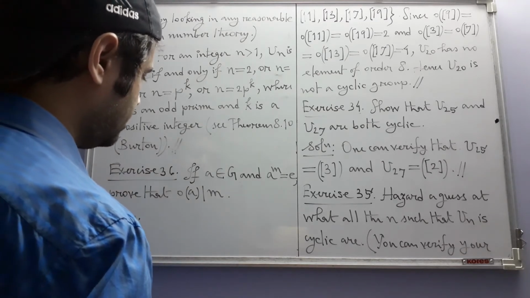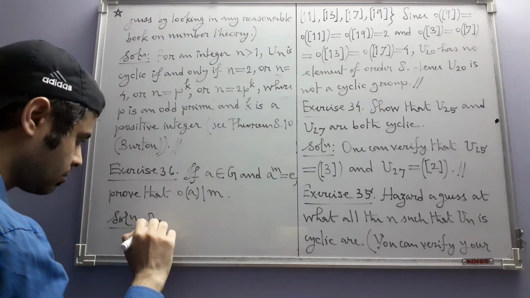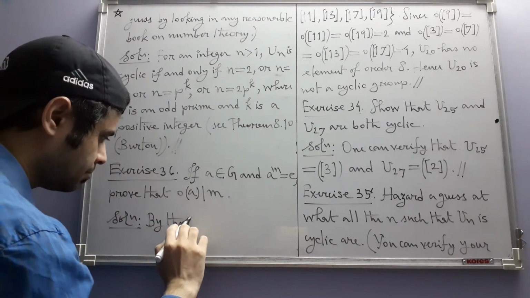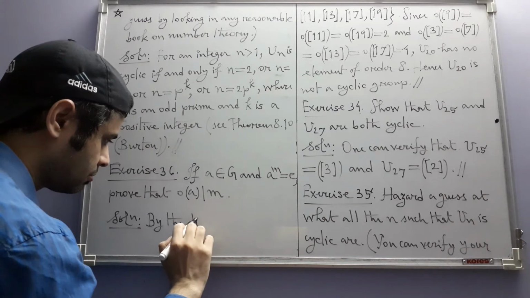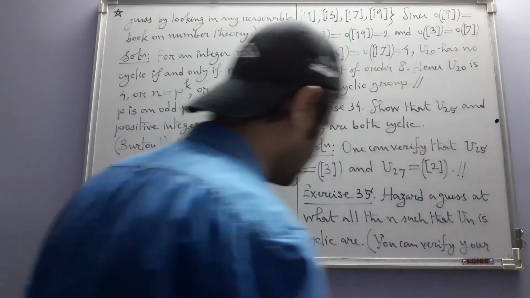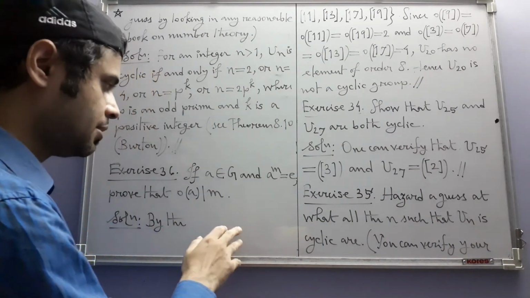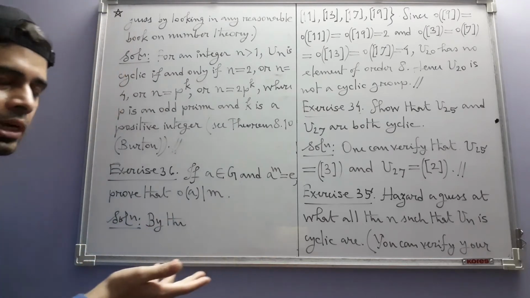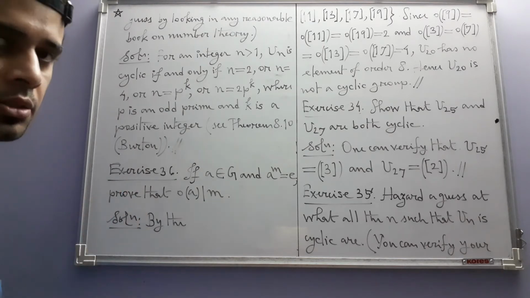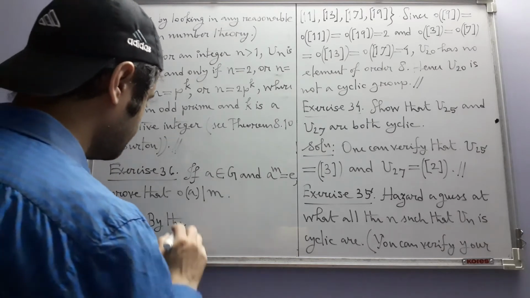Order of A divides n. By the Euclidean algorithm. So this is the problem. In some texts, the algorithm that gives you quotient and remainder when you do a division is called Euclidean algorithm, and in some texts it's called division algorithm. In Herstein it's called Euclidean algorithm.